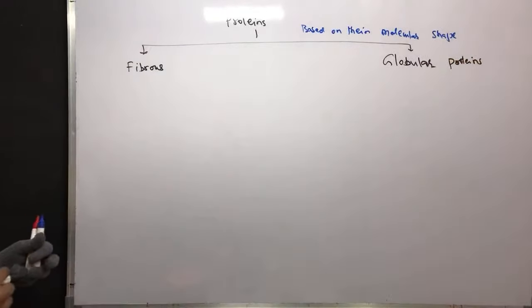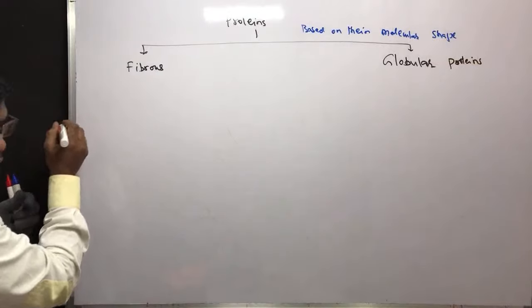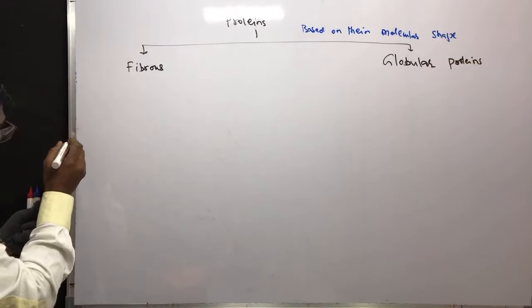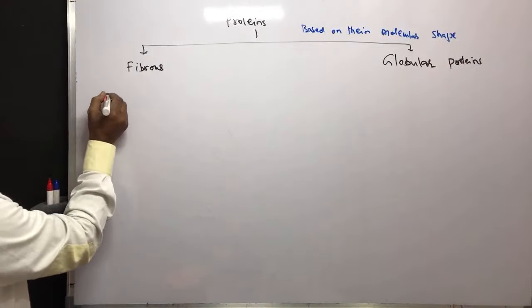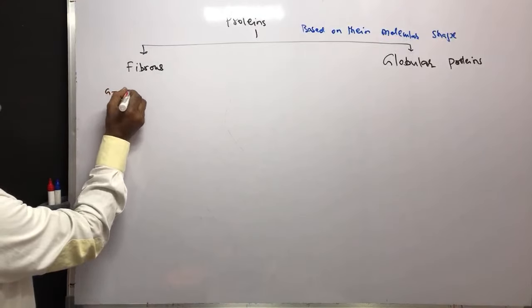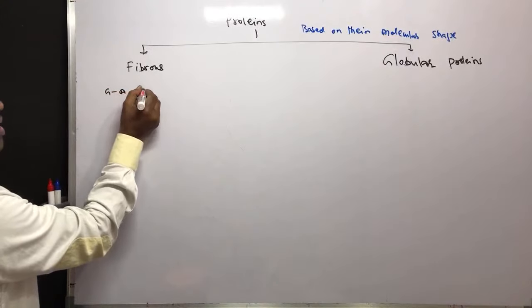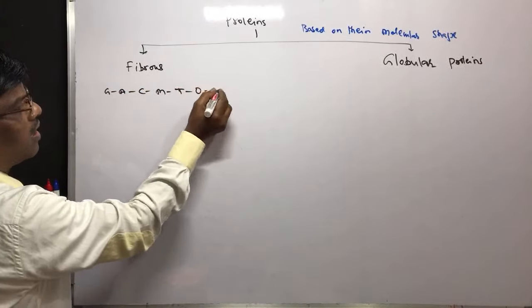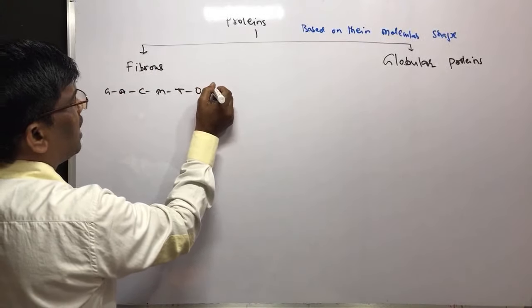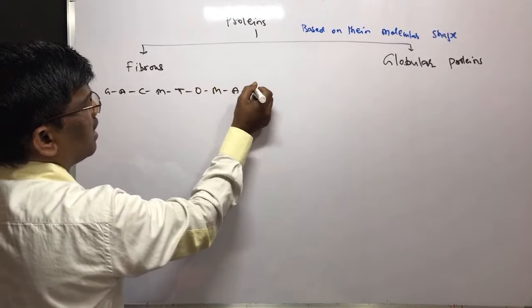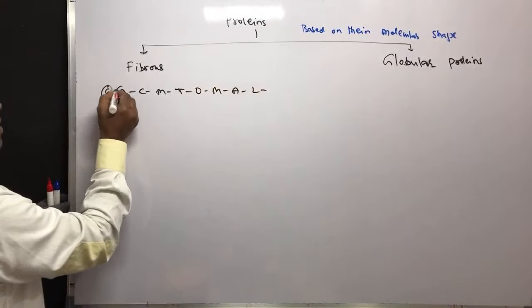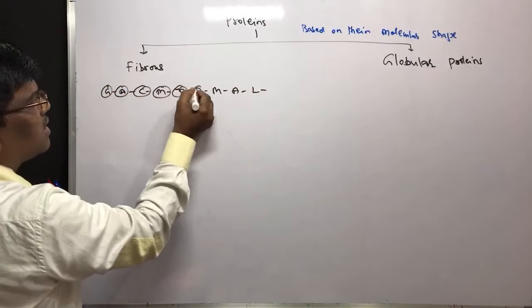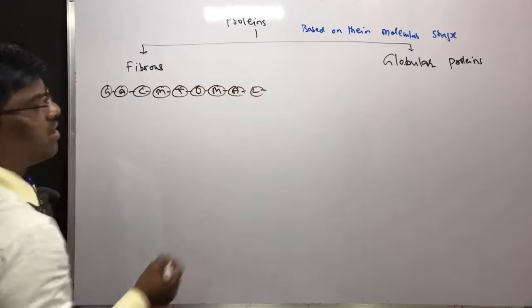Yes, students. So the fibrous proteins are polypeptide chains that run parallel. For example, G, L, alanine, R, C, M, T, the short names we learned. So M, A, L, like this. These are going to have linear chains.